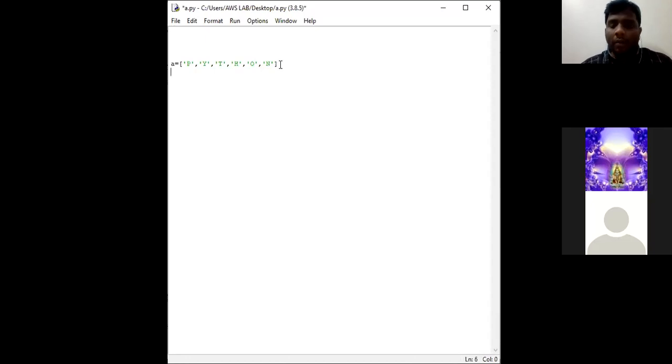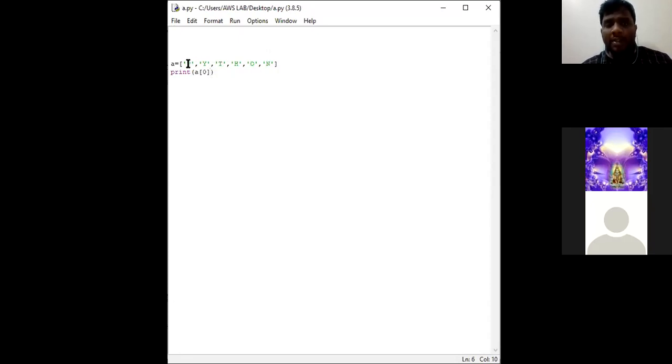Okay. Now we shall see how we can access an element in a list. So print a of 0. How will the index values be? P will be in 0, Y in 1, T in the second index, H in 3, O in 4, N will be in 5. Clear?